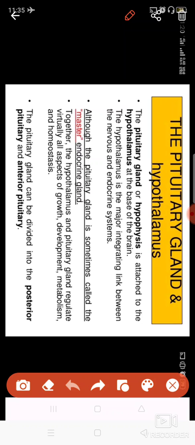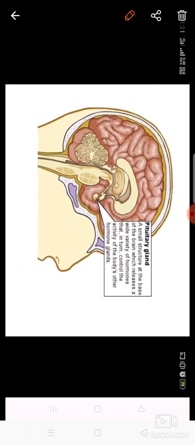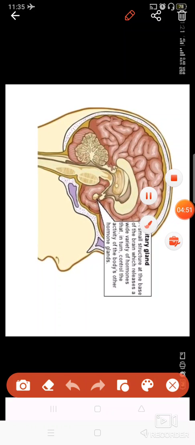This pituitary gland can be divided into two parts, that is the posterior and anterior pituitary gland. Posterior means the back side, and anterior means the front place of the pituitary gland. So here you can see this pituitary gland. This pituitary gland is present here in this region.